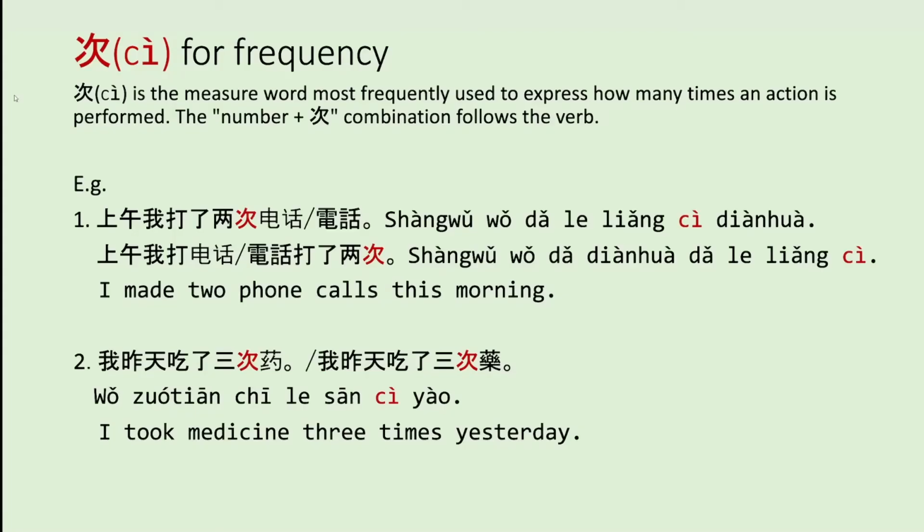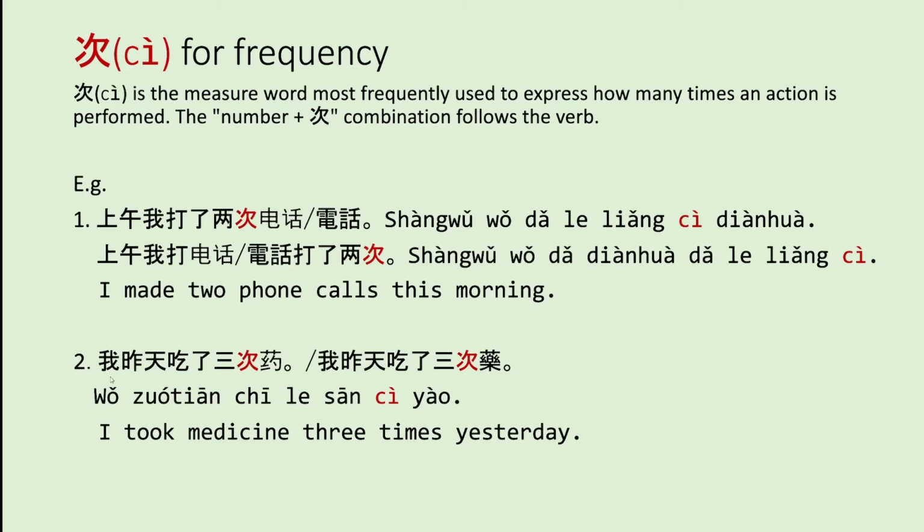The third grammar point is 次, which is used to show frequency. 次 is the measure word most frequently used to express how many times an action is performed. The number plus 次 combination follows the verb. So, 上午我打了2次电话. Or you could say 上午我打电话打了2次. And they both have the same meaning. I made 2 phone calls this morning.